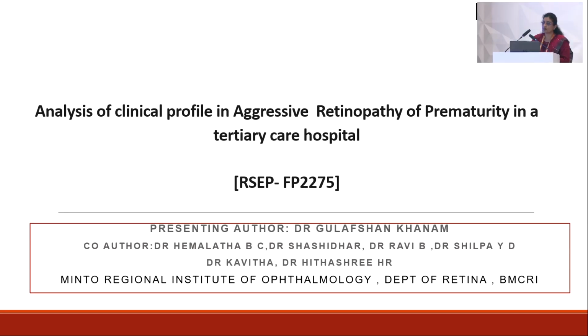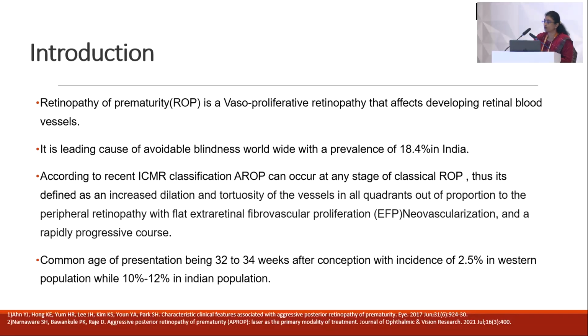Good morning all. My topic is on analysis of clinical profile in AROP in tertiary care hospital. So we all know retinopathy of prematurity is a vasoproliferative retinopathy that affects the developing retinal blood vessels of premature babies. It's a leading cause of avoidable blindness worldwide, with the prevalence being 18.4% in India.